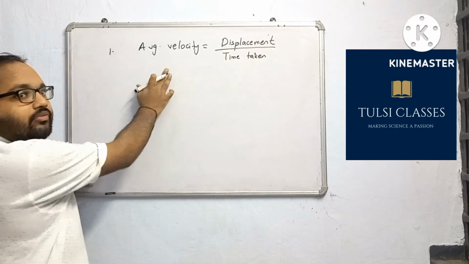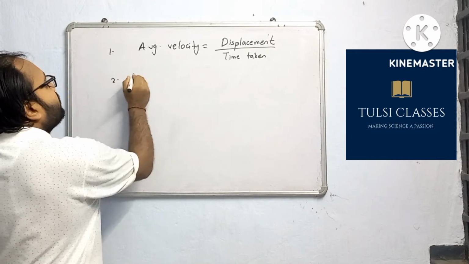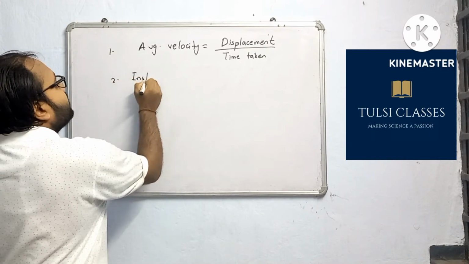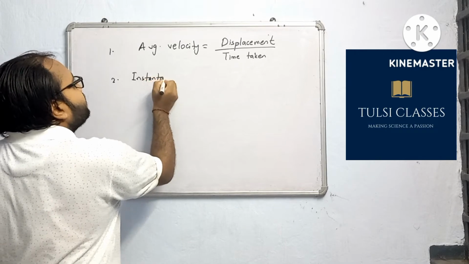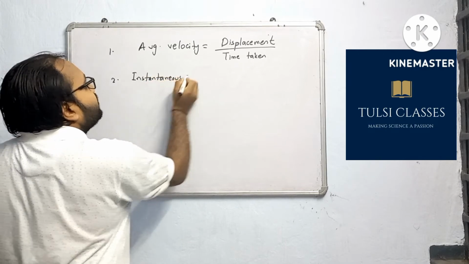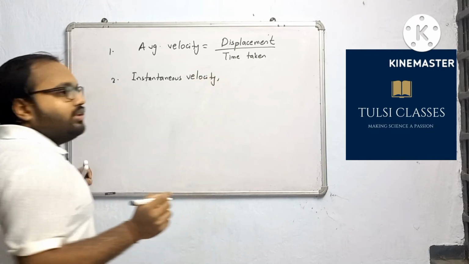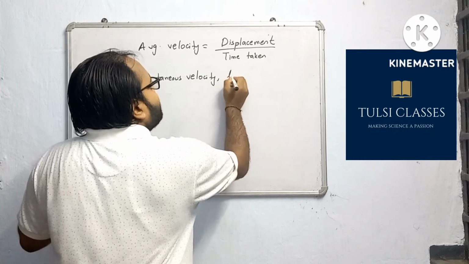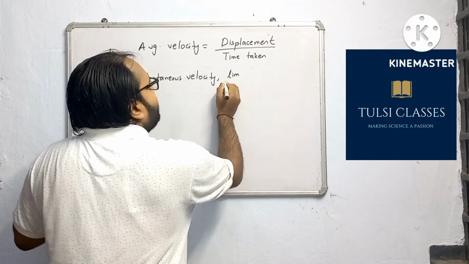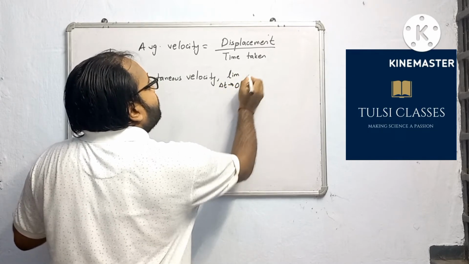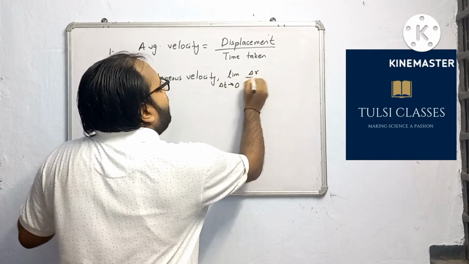This is average velocity. And when we will talk about instantaneous velocity, instantaneous velocity is said as limit delta t tends to 0 delta r by delta t.